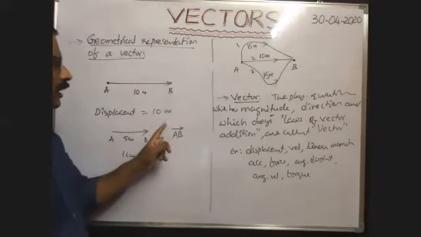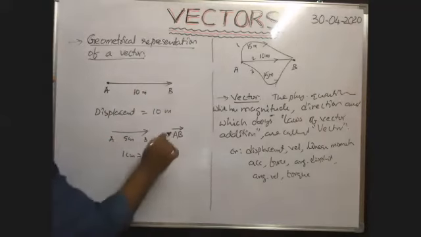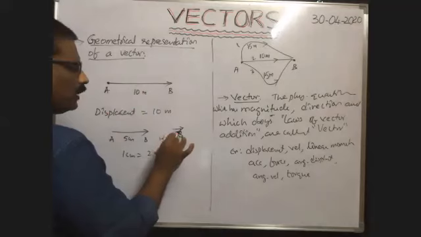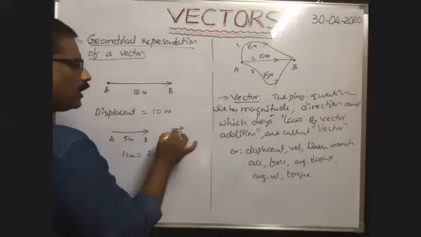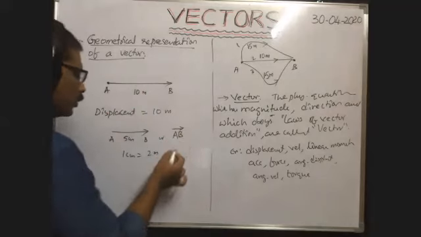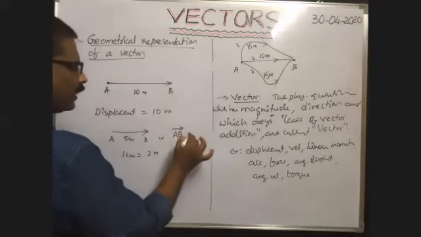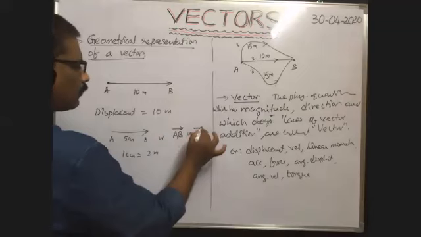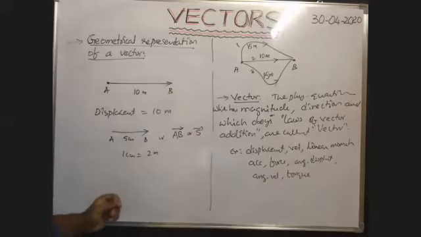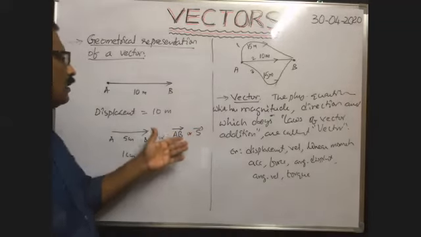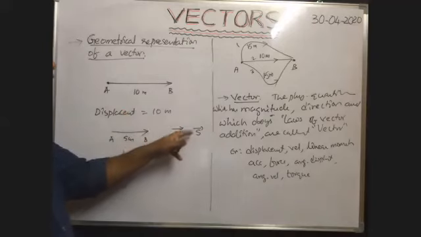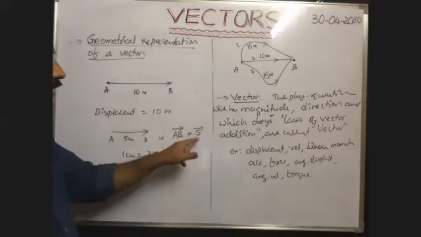The arrow mark from A to B represents the body traveling from A to B. Because it is a displacement, it can also be represented as S bar, since displacement is generally represented with S. That means it is a displacement vector.